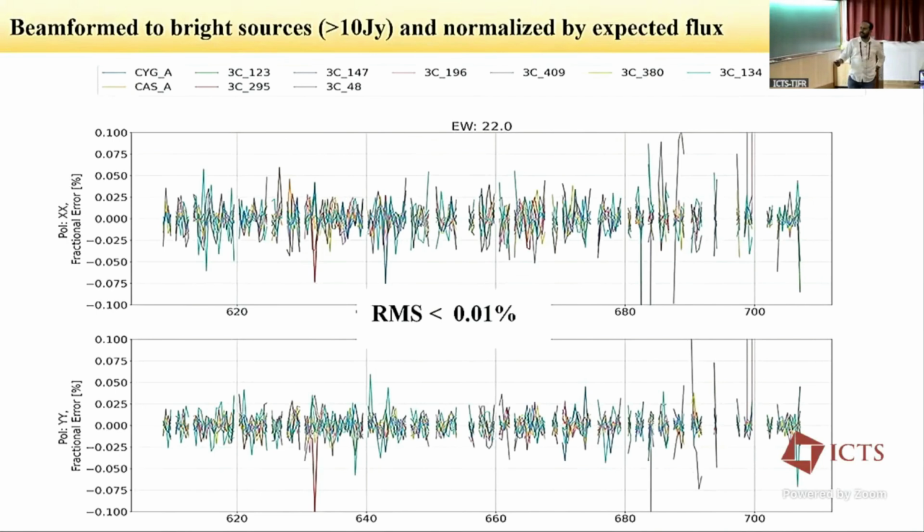You see that the fractional error is roughly 0.025%. It is fluctuating around that. RMS is less than 0.01%. This is a great improvement, and this is what we need for H1 detection.